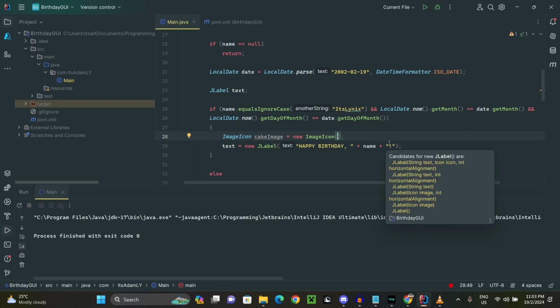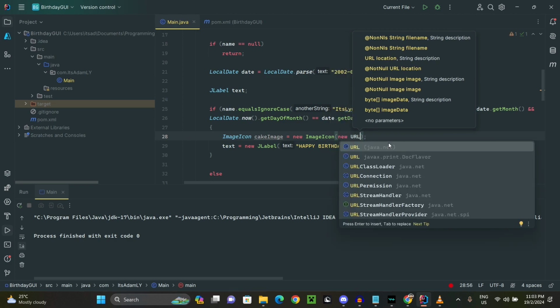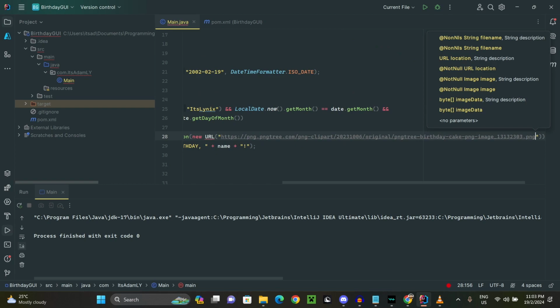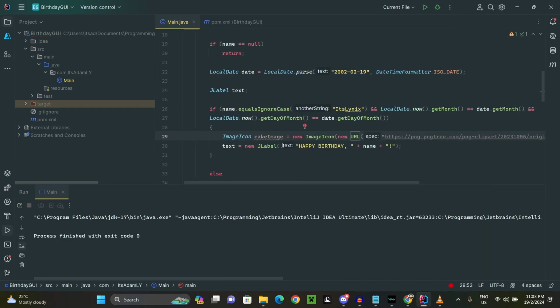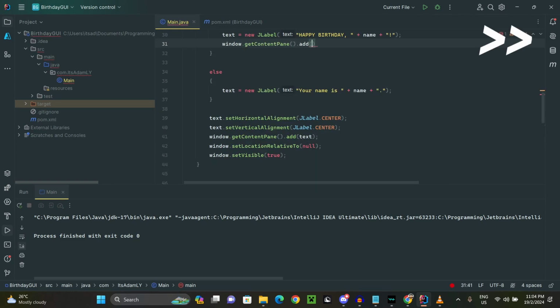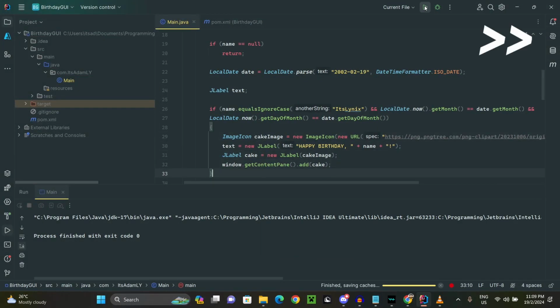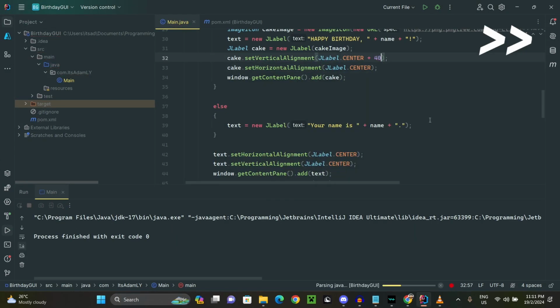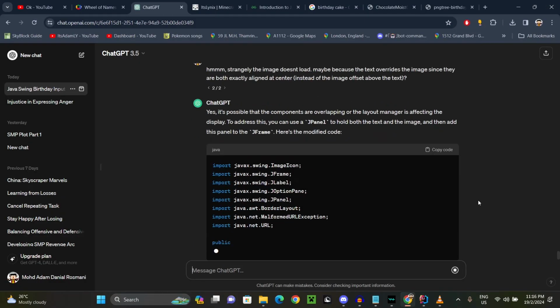So new ImageIcon, and then we need to have the URL, new URL, and this is the URL. Okay, what do we have here? Input class. So we need to wrap it in try catch. It will throw MalformedURLException. This next process is literally me wanting to add the picture, when it is actually a bit more difficult than I initially thought because of the image wanting to be behind the text so often.